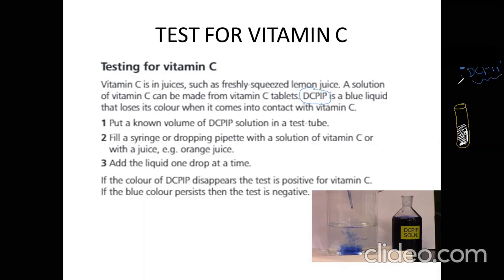But when this DCPIP comes in contact with vitamin C, it will become colorless. So if I put drops of DCPIP into this solution and the blue color is disappearing, it means vitamin C is present in this solution.